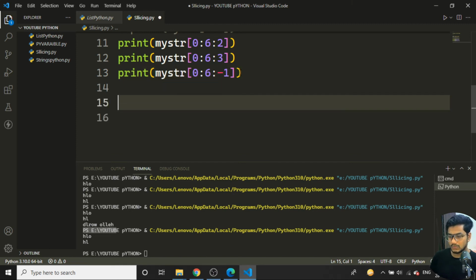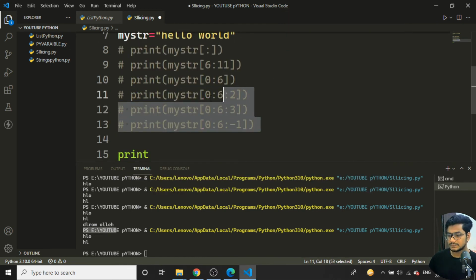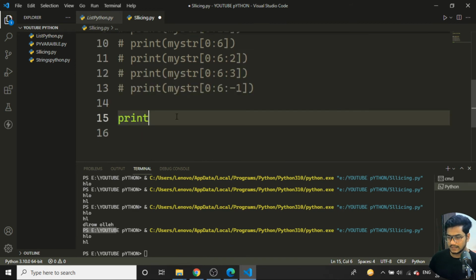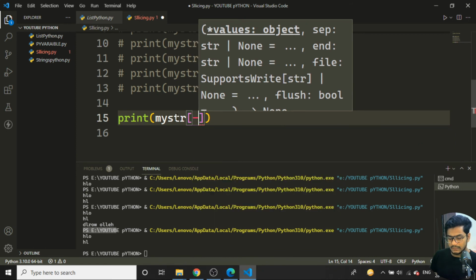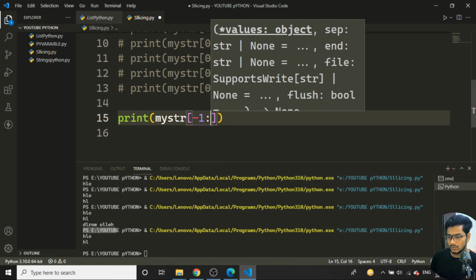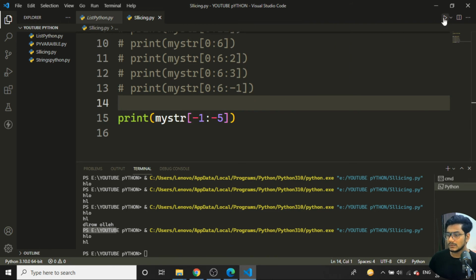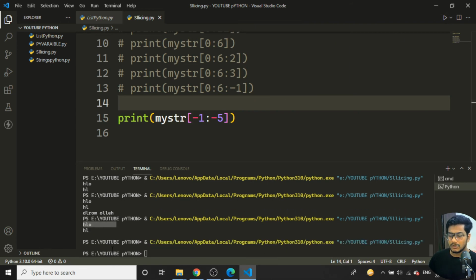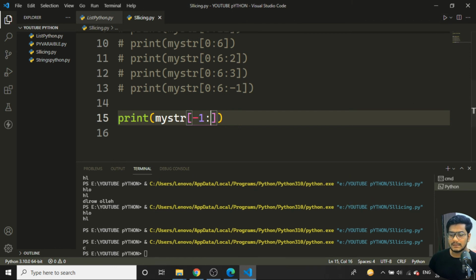Suppose I give one more thing. I'll just comment everything from here. So I'll give the negative slicing. I'll write my str, and I want to start with minus 1 and go till minus 5. What is the output? Let's see. If I run the program, I'm not getting anything. So if I leave the start empty and run the program, you can see I'm getting only D.